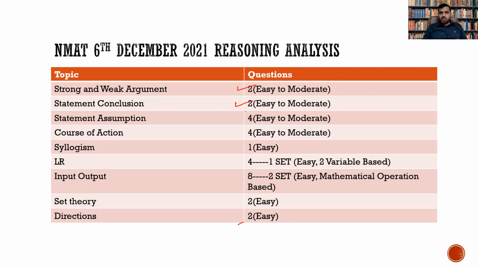Statement conclusion, 2 questions. Statement assumption, 4 questions. Course of action, 4 questions. 1 question of skill. 4 questions of data arrangement puzzle, which was logical reasoning, right? Data arrangement, and it was very, very easy, right?